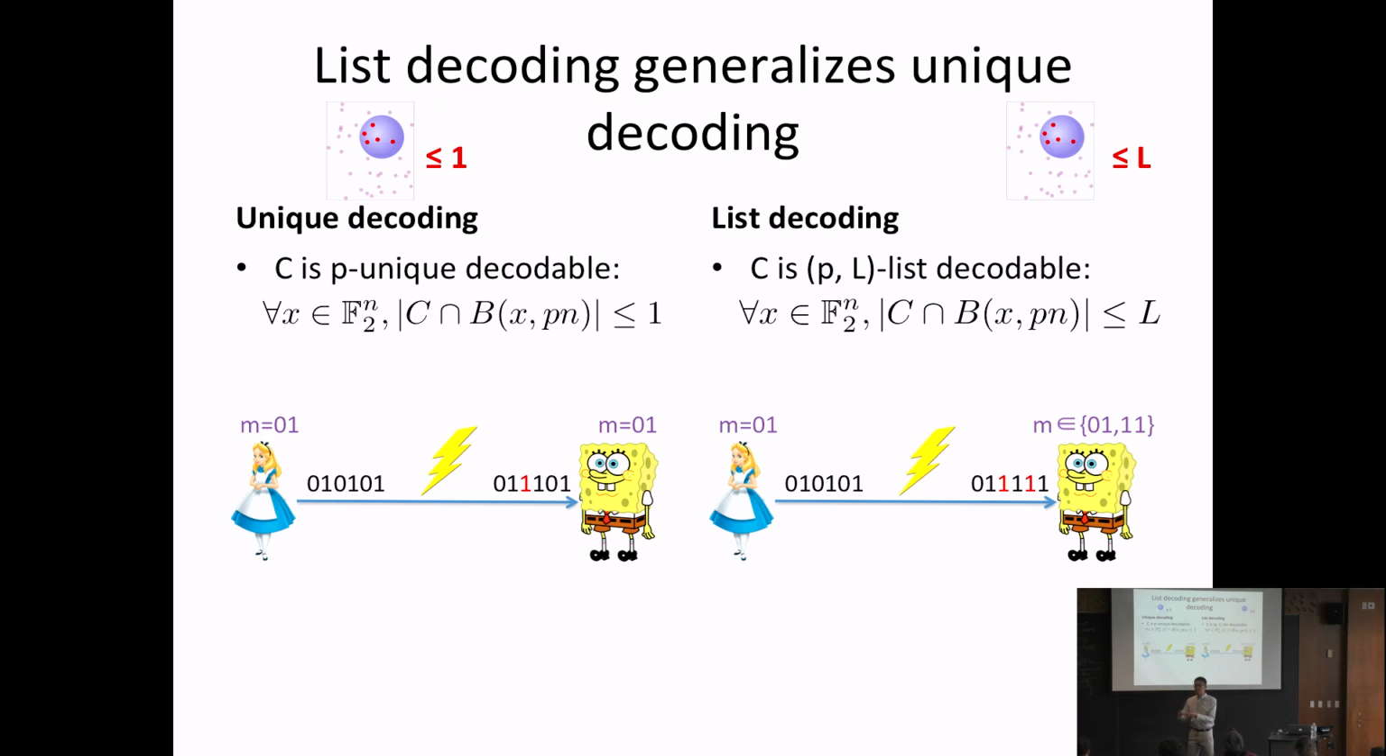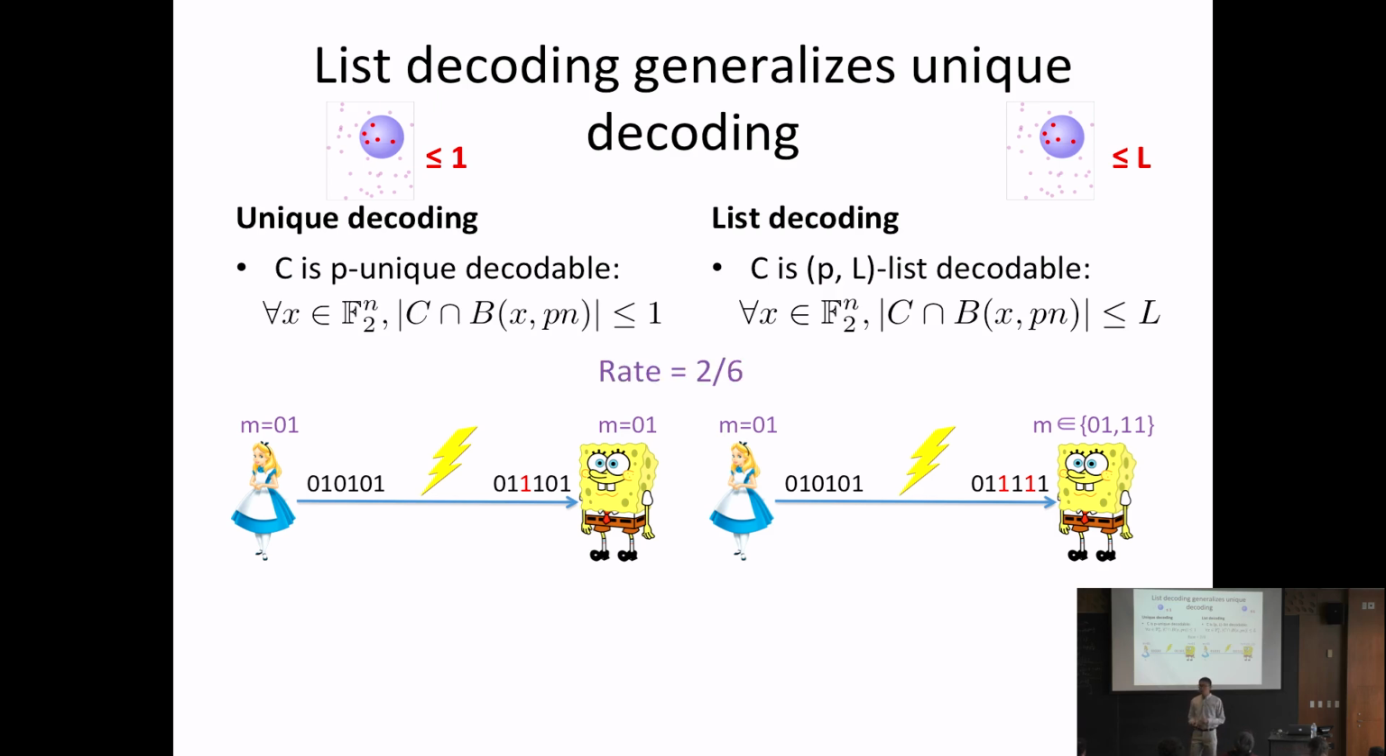Okay, and formally we'll write this as follows. Again, we're looking at the set of things that Alice sends, the code words. So we say C is (p, L) list decodable if for every x in F2 to the n, C intersect the ball around x of radius pn is at most L. So again, think of x as whatever Bob receives. So for anything that Bob receives, assuming that at most pn errors were applied to it, there's at most L code words it could have come from. So L is going to be the size of the list that Bob returns, or it's going to be at most L.